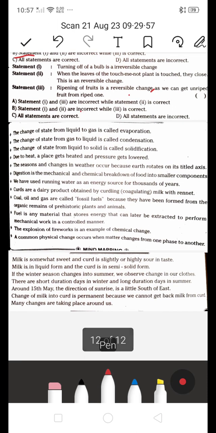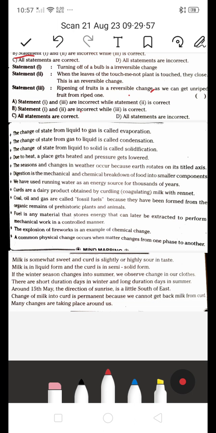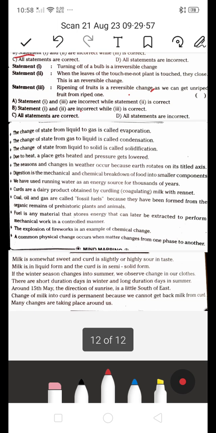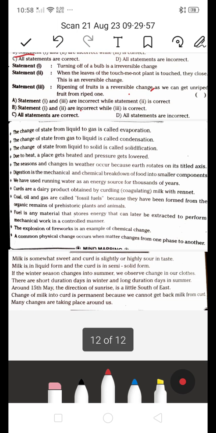Next one, statement 1. The change of state from liquid to gas is called evaporation. The change of state from gas to liquid is called condensation. So these are the important points I mentioned from the point of view of the exam. So just check it.